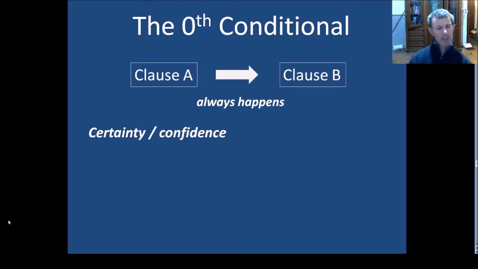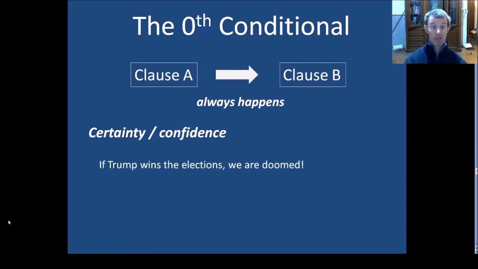What happens when I'm very certain and very confident? For example, tomorrow there are elections. If Trump wins the elections, we are doomed. You may disagree with me, but I'm certain and confident that if Trump wins the election, we are doomed. If I want something, I get it. I may be arrogant, I may be determined, but if I want something, I get it.